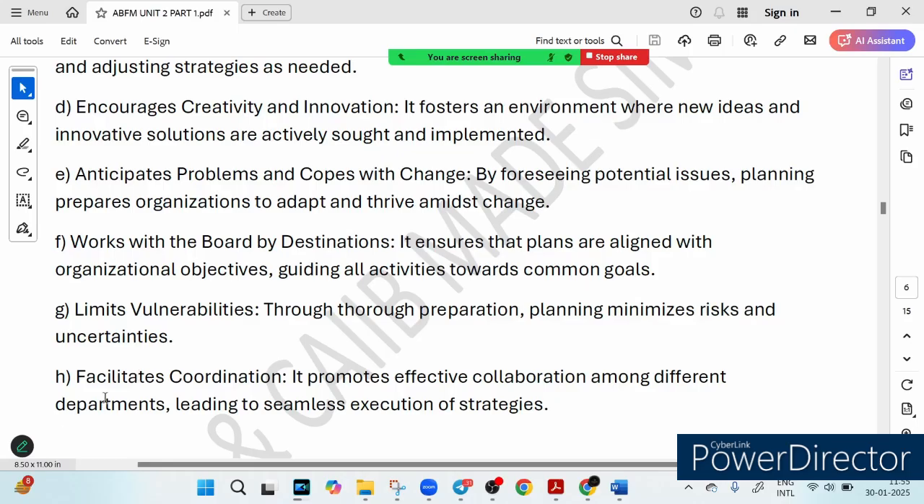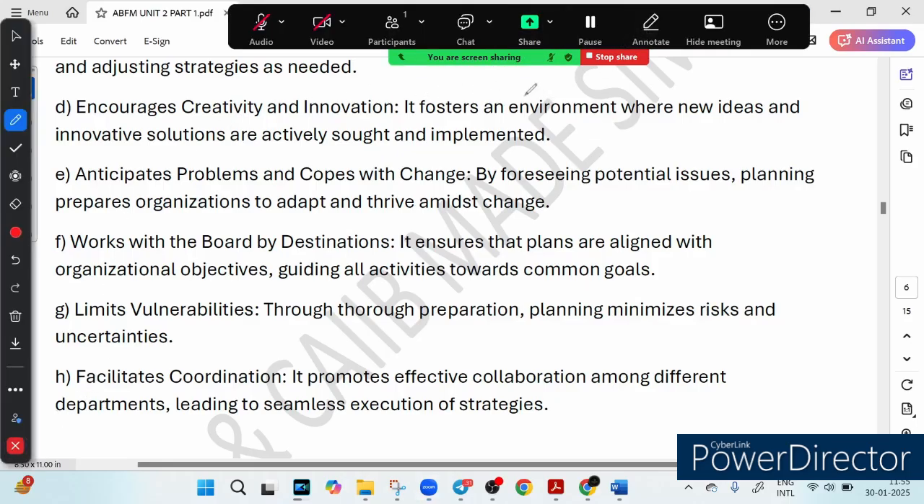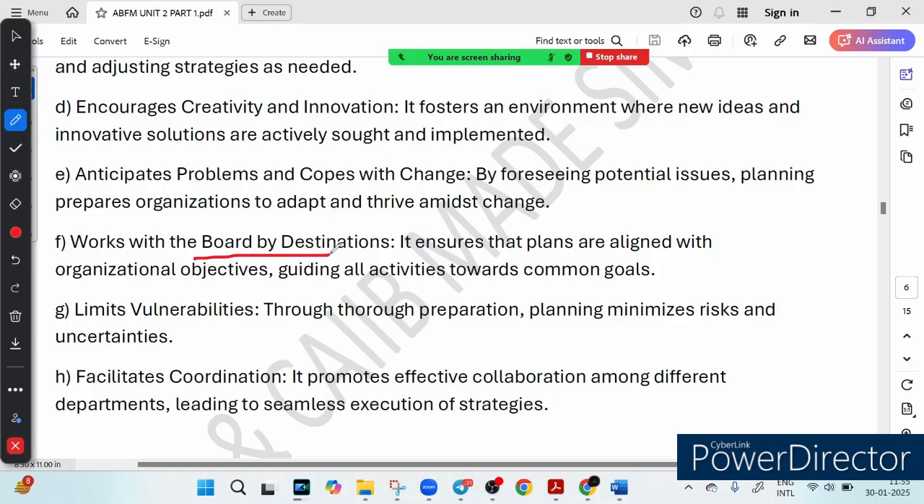And now the last option you can see, aligning with the organization's goals. It means planning ensures that everyone in a company works toward the same destination. Think of it as a football team. Without a game plan, players run in different directions. With a strategy, every move is coordinated toward scoring goals.